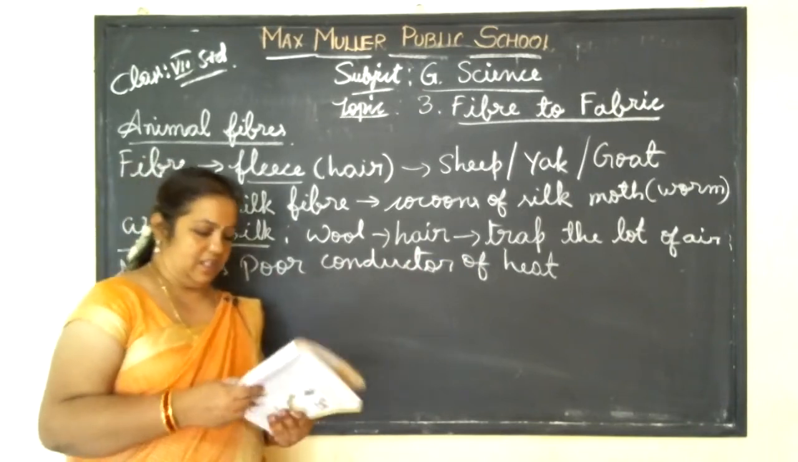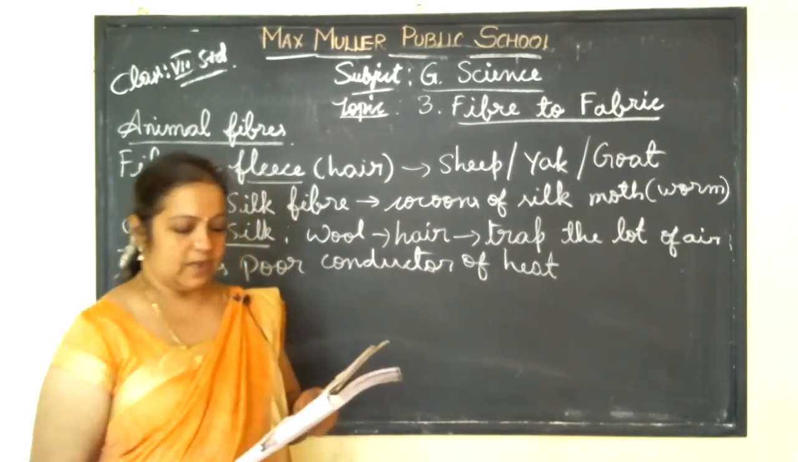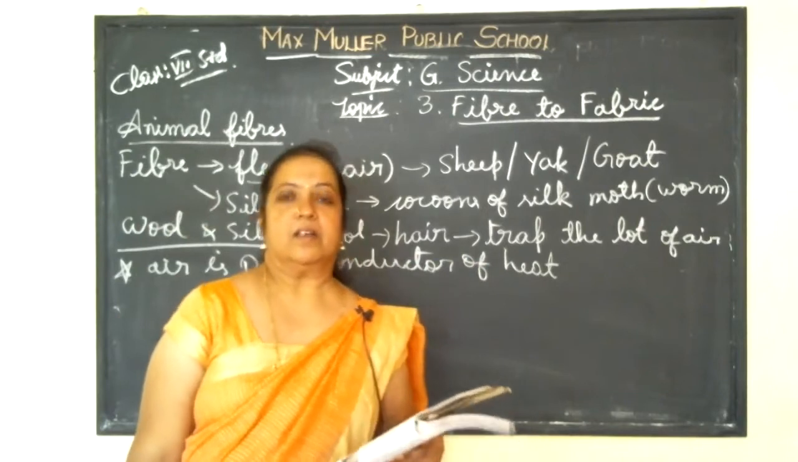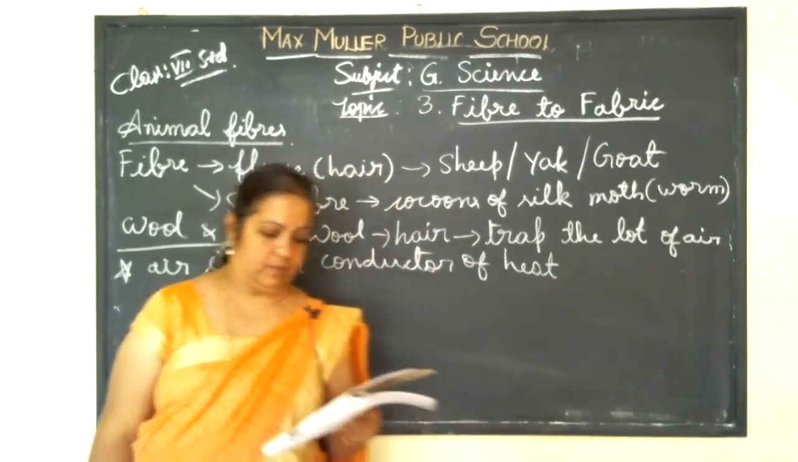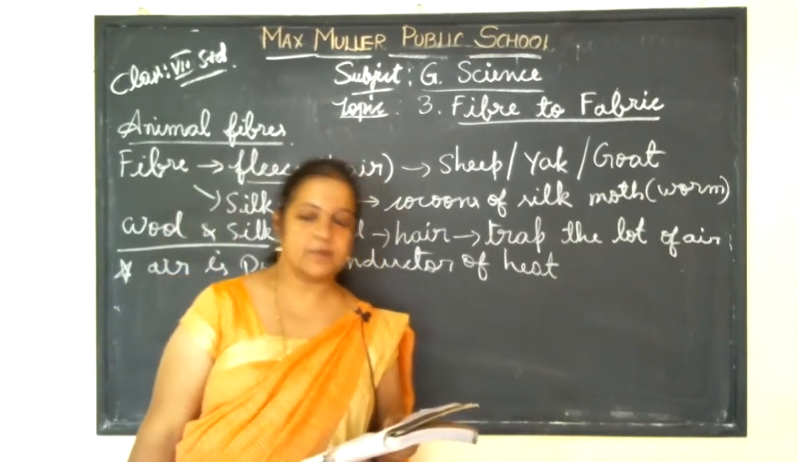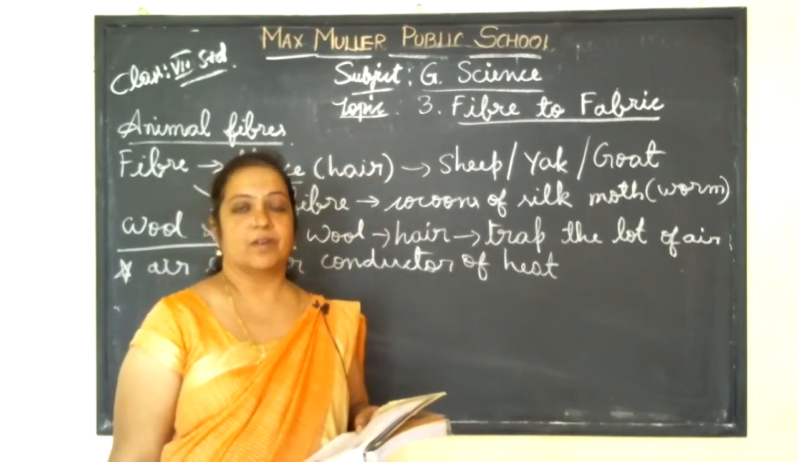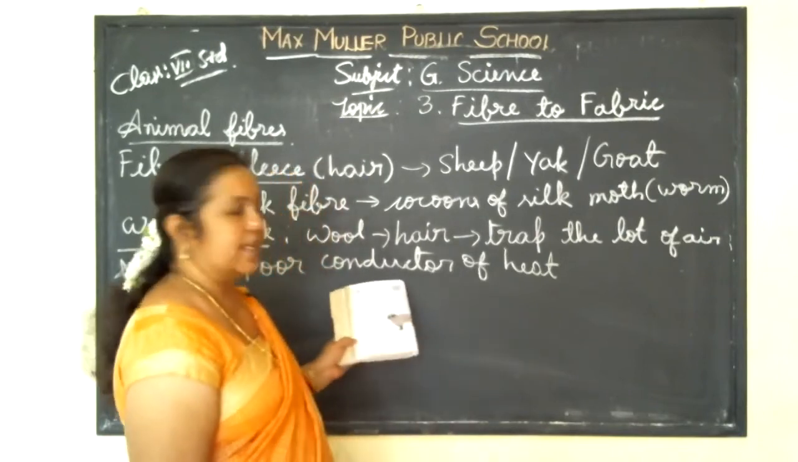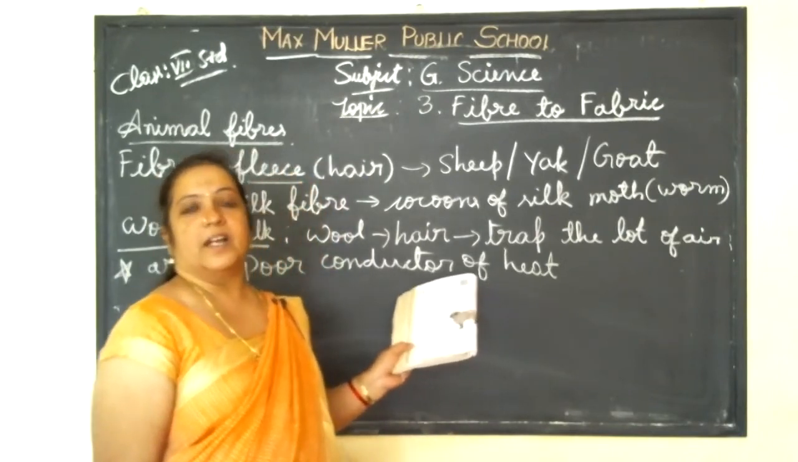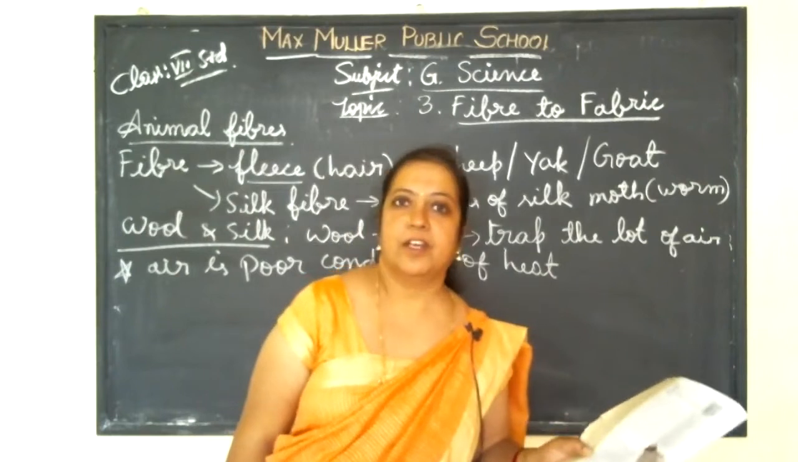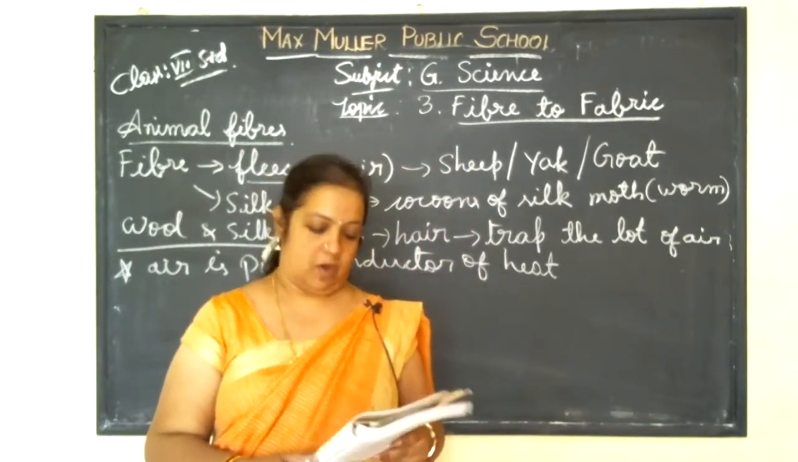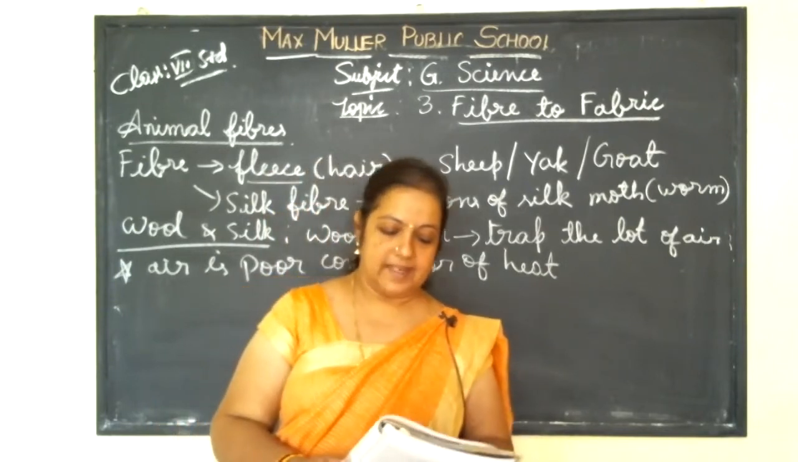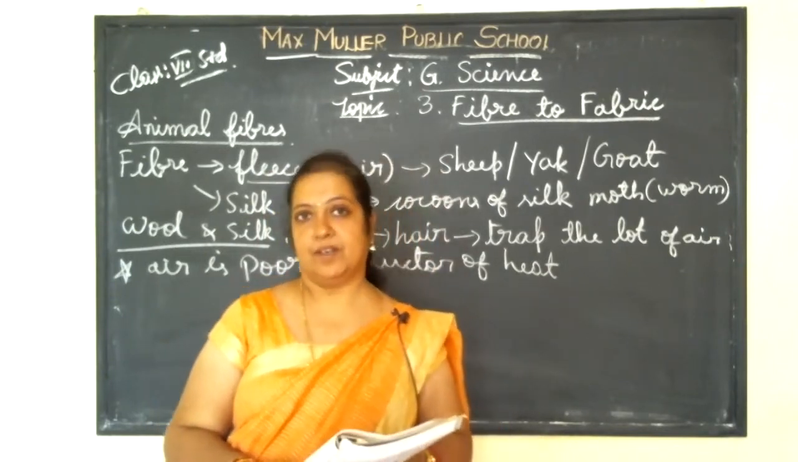Since air is a poor conductor of heat, hair keeps these animals warm. Since hair is present on its body and air is a poor conductor of heat, the hair keeps its body warm. So wool is derived from hairy fibers.